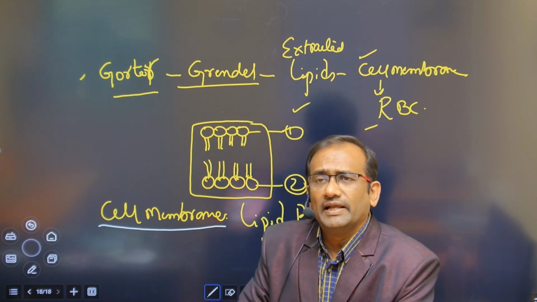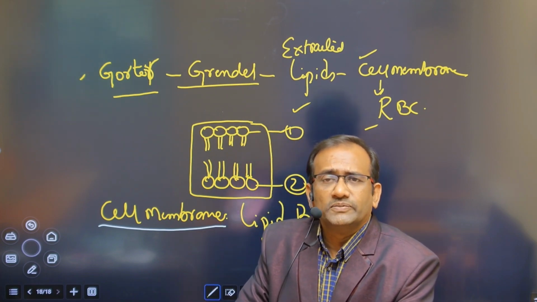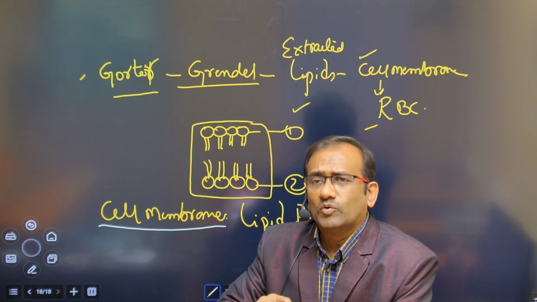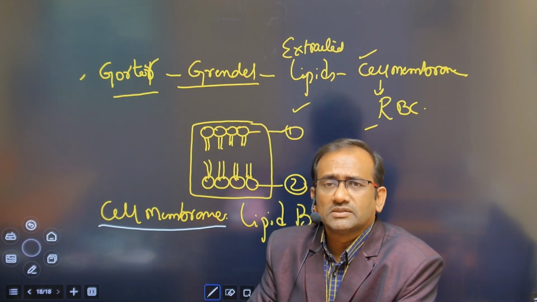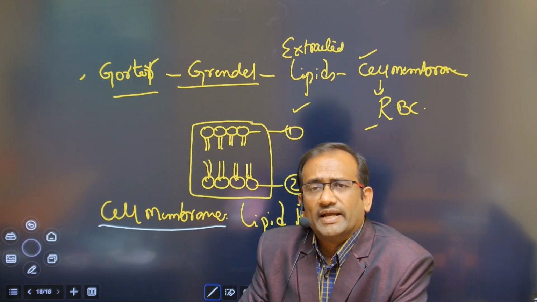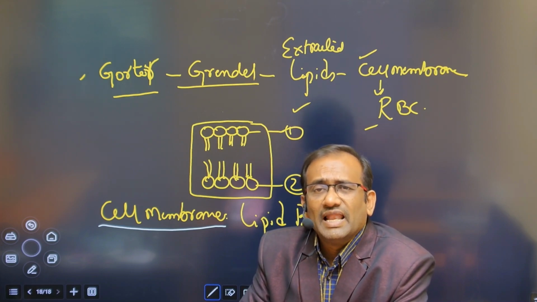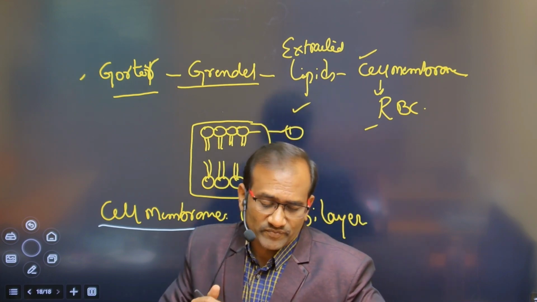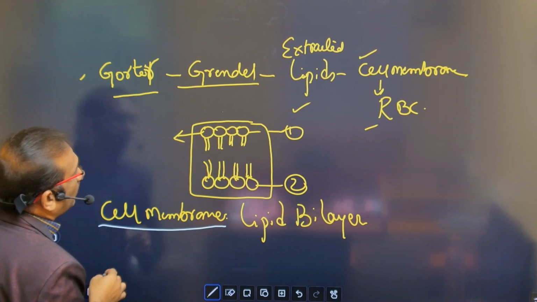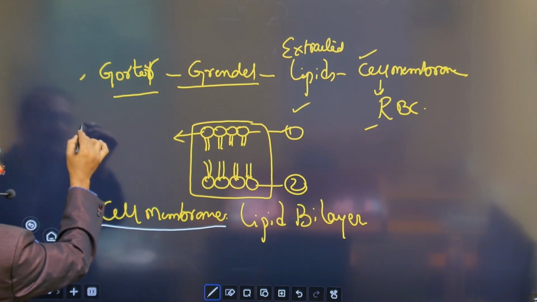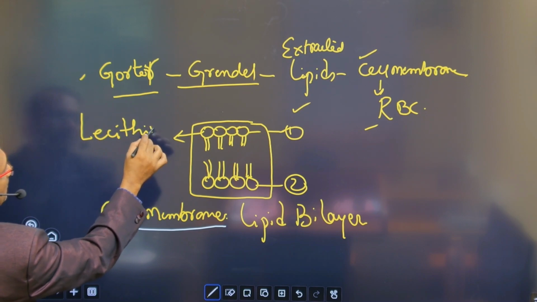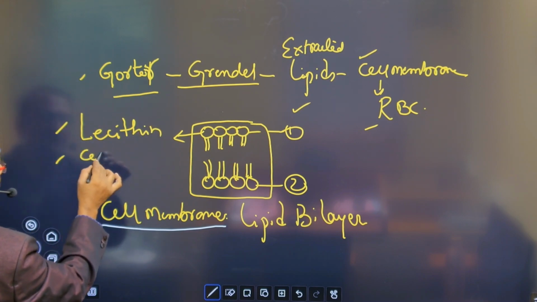In this lipid bilayer structure, what they observed is that both the outsides are called polar heads. They are called hydrophilic heads. These heads are made up of lecithin and cephalin. They observed that these are hydrophilic in nature, and they are made up of lecithin and, second one, cephalin.